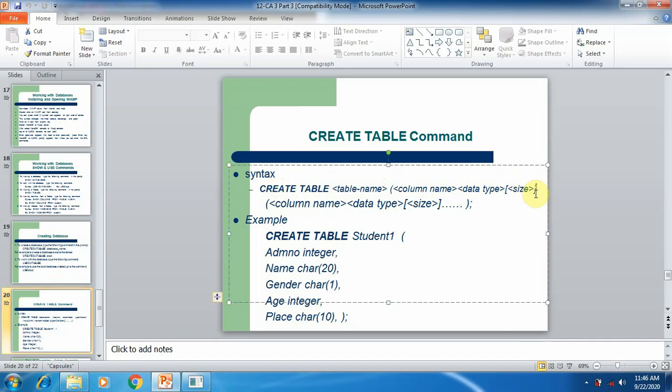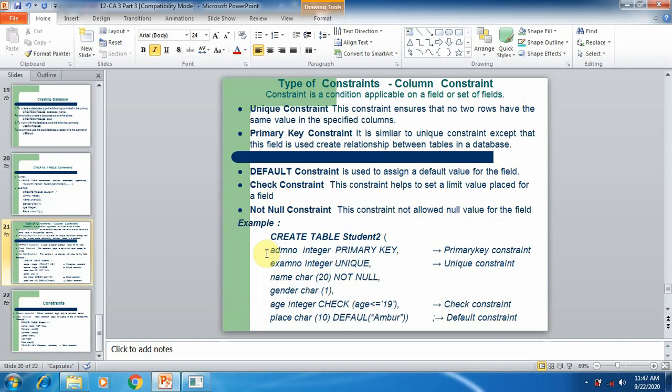comma. In the same way, if you want to add many columns, each and every time you can give column name, space, data type and then size of the data type, comma. So by using comma you can separate columns and you can create any number of columns depending upon your requirement. Here you can see this example.